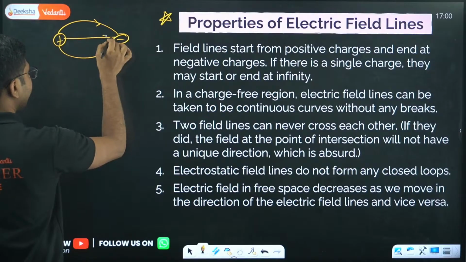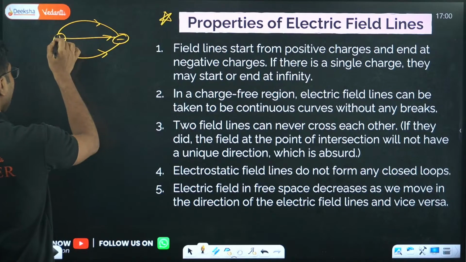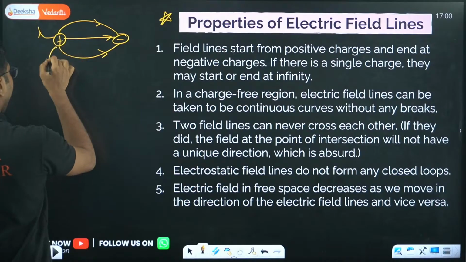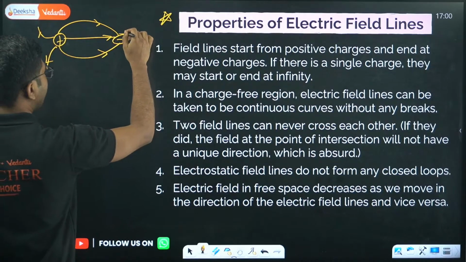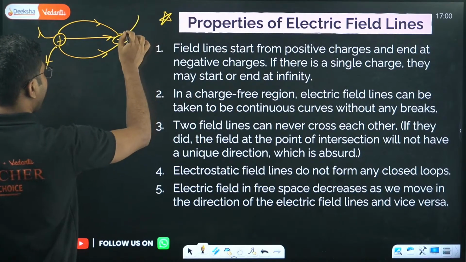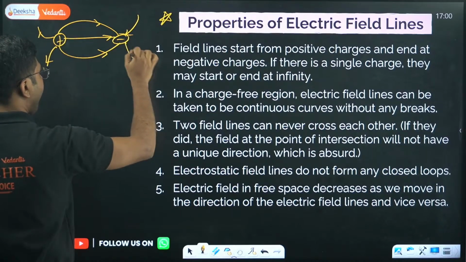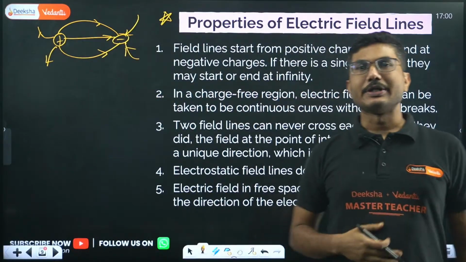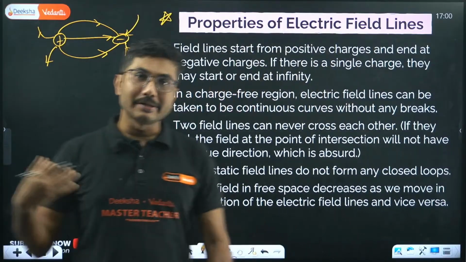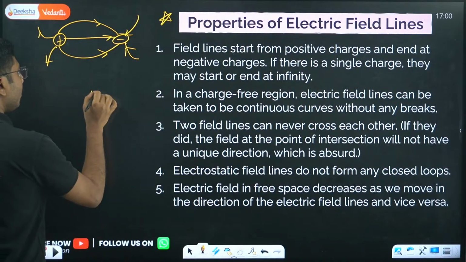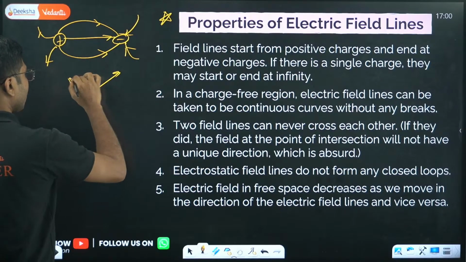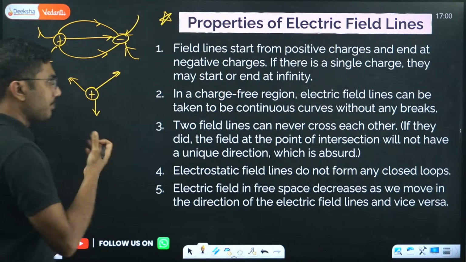This is also the electric field due to a dipole. You can say the electric field goes like this. We will see the dipole again, don't worry. So the electric field basically starts at positive and ends at negative. If it is a single solo charge, it can go up to infinity as well. So this is the first property.